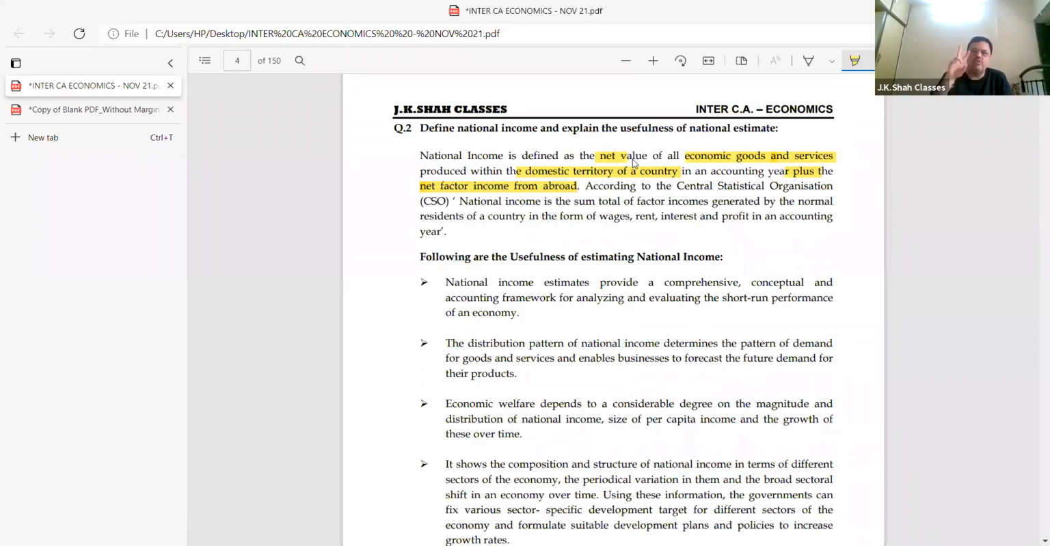Now, if I ask a 2-mark question, very possibly, define national income, this is what you have to write and explain. Come on, repeat fast, all of you. National income is defined as what? Quickly, say it. Net value. What value? Net value of what goods? Economic goods and services produced where? Within the domestic territory of a country. Where? In an accounting year. Plus net factor income from abroad.